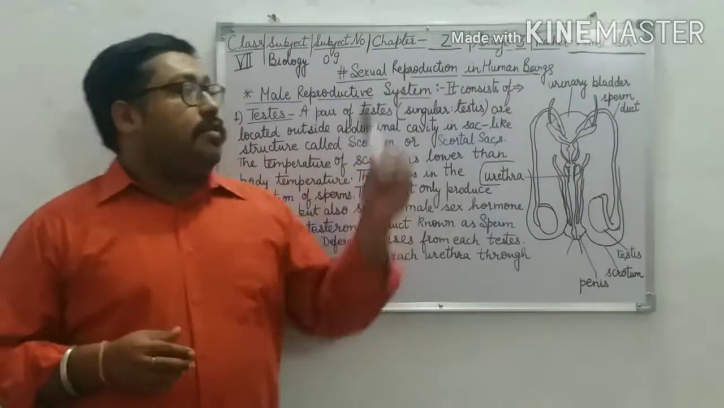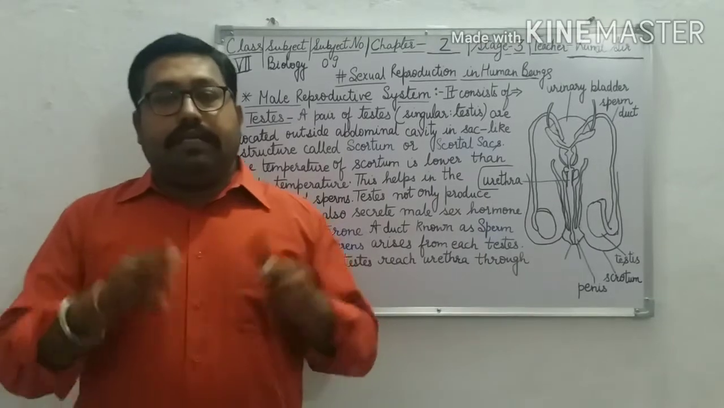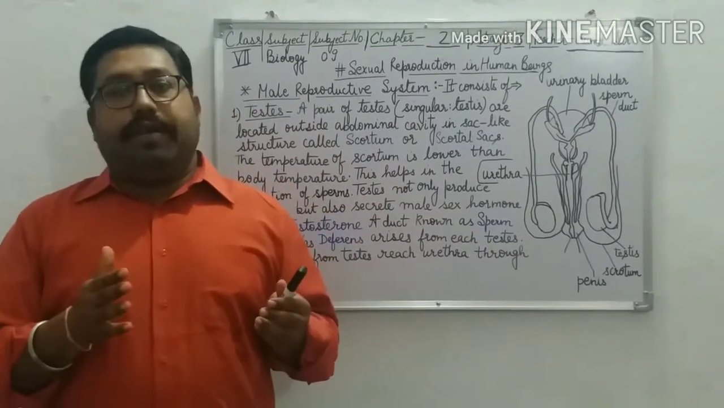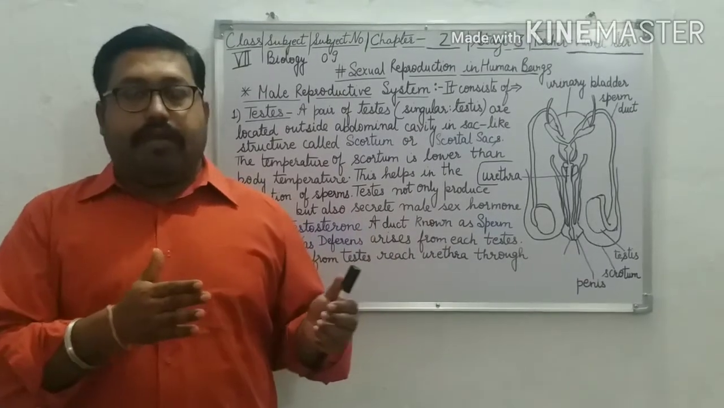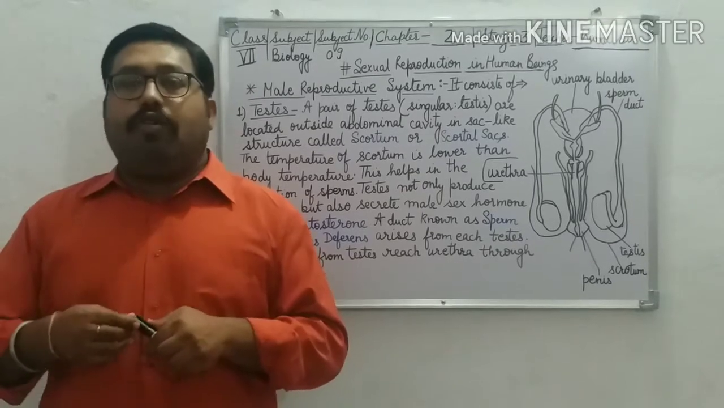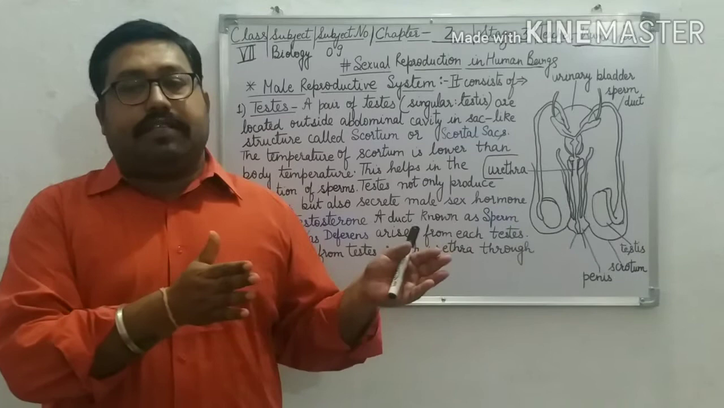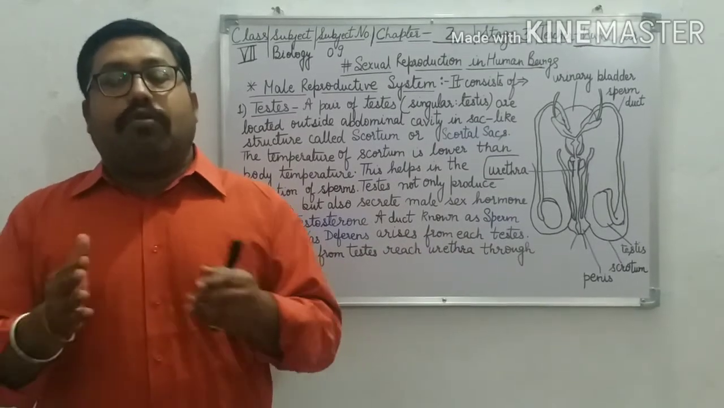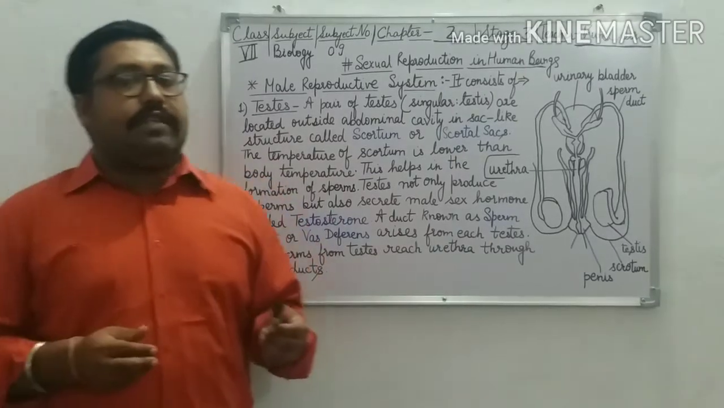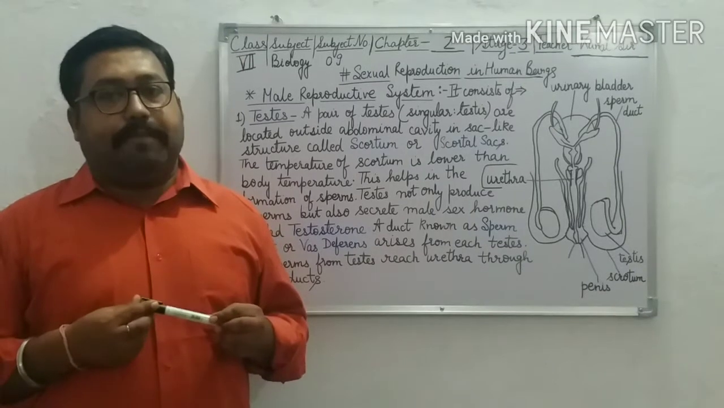Now let us discuss the topic of sexual reproduction in human beings. In sexual reproduction, the male reproductive organ of a human being produces sperm, and the female reproductive organ produces ovum or egg. Both the systems, male reproductive system and female reproductive system, are totally different from each other. So let us first start with the discussion about the male reproductive system.